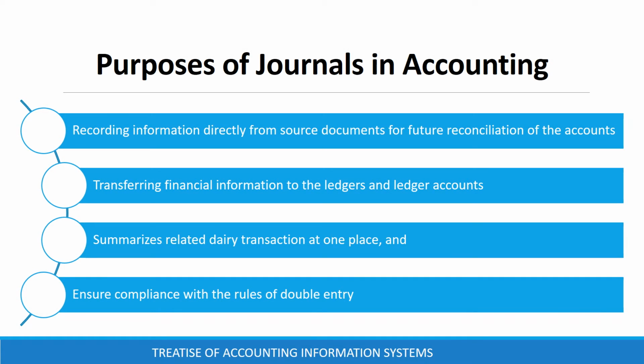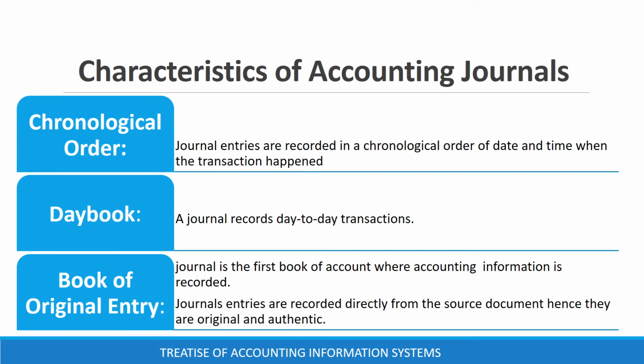The purposes of preparation of journals in accounting are to record information directly from the source documents for future reconciliation of accounts, to transfer financial information to the ledgers and the ledger accounts, to summarize related daily transactions at one place, and to ensure compliance with the rules of double entry. Journal entries are recorded in a chronological order of date and time of when the transaction happened. A journal is a day book where day-to-day transactions are recorded.